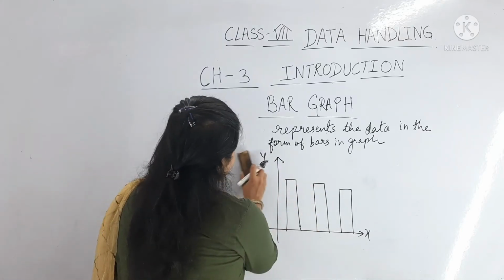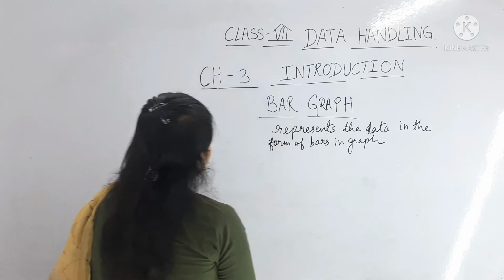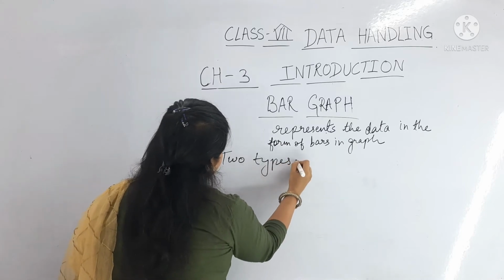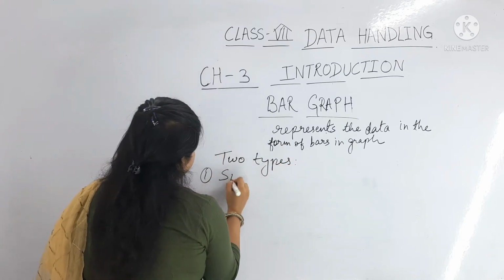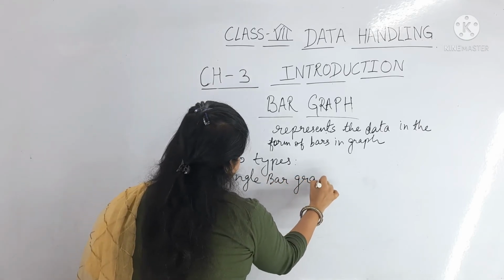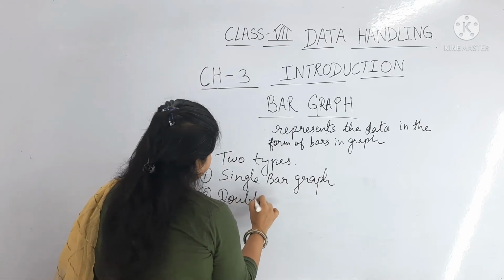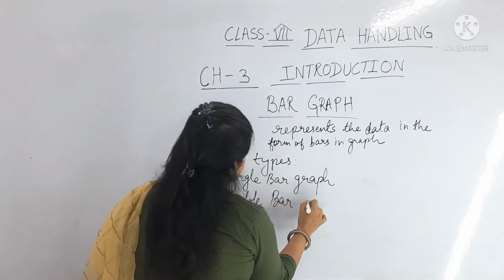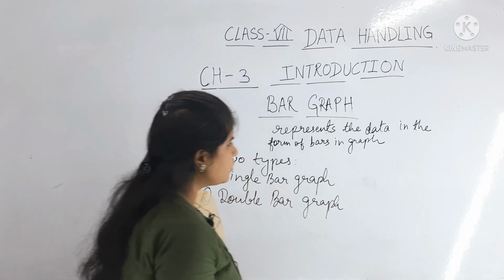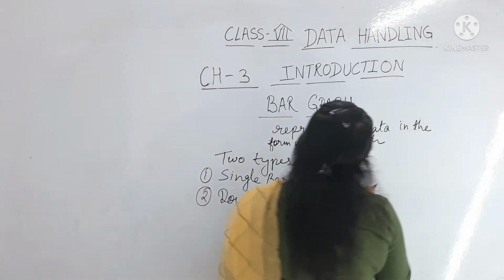I am taking one example. There are two types of graphs. Number one is the single bar graph. Number two is the double bar graph. In the single bar graph, I am taking some example here.